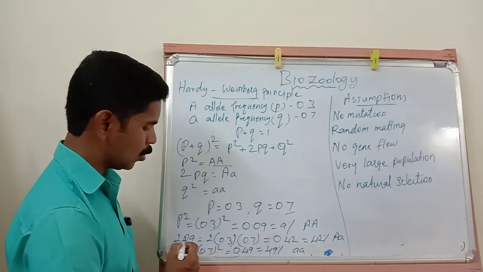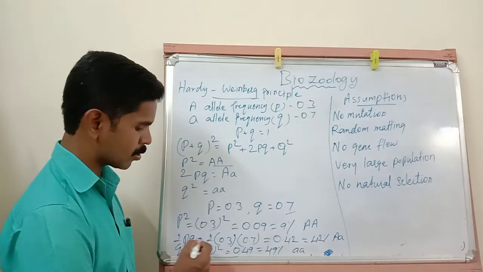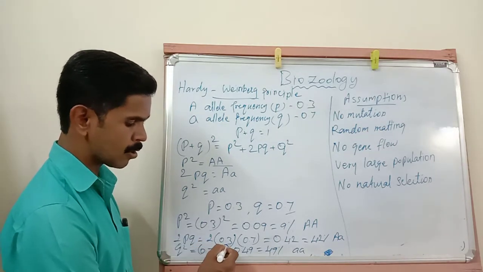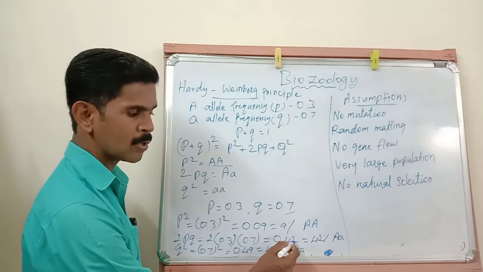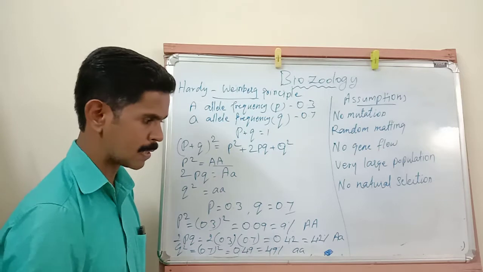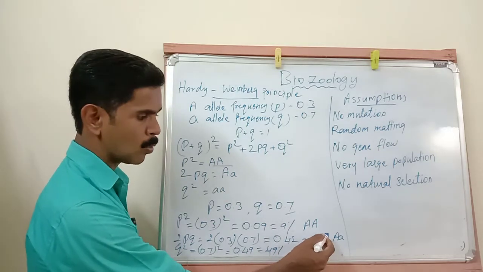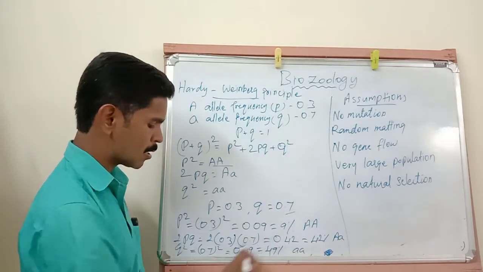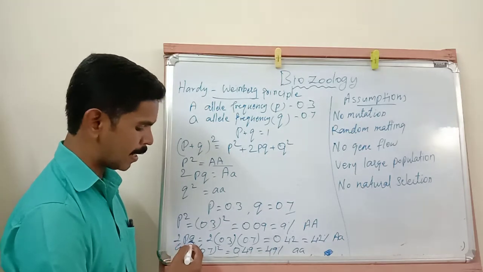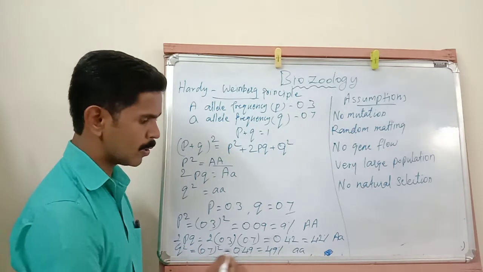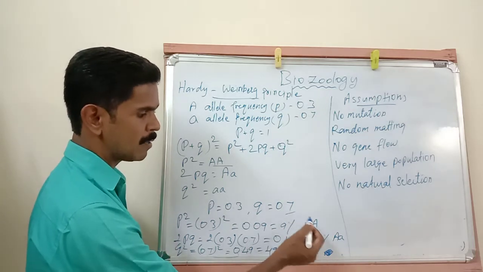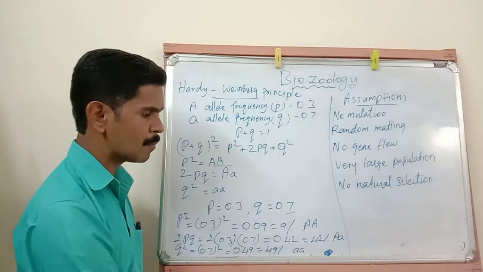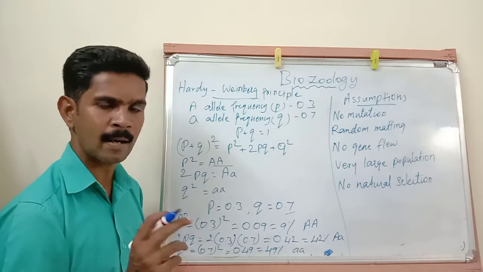Then next, 2PQ. So 2 here, then P's value is 0.3, then Q's value is 0.7. So it is equal to 0.42, which is considered as 42%. Here, one capital A and one small a is there. P is the capital A and Q is the small a. So here 42%. So 7 plus 42, 51% population is in dark color.